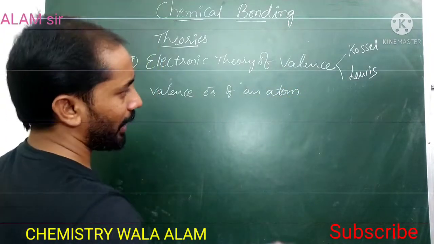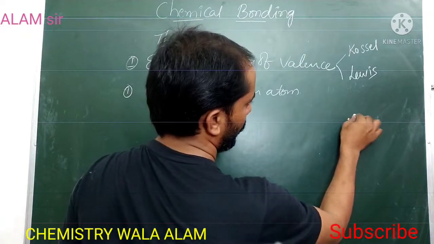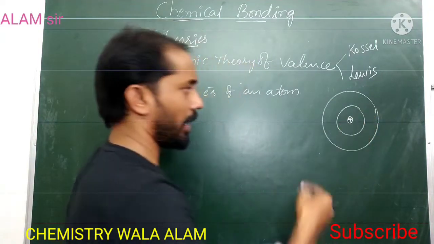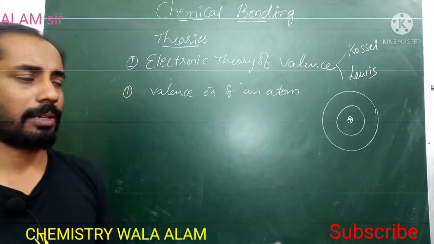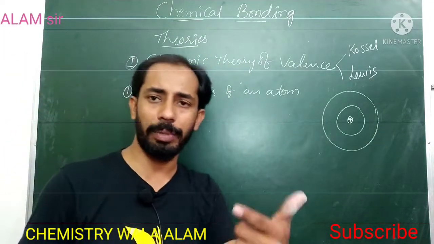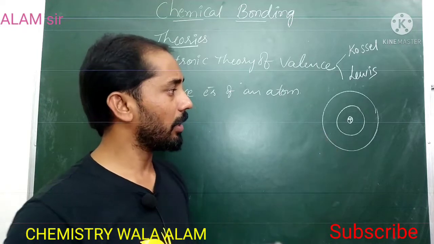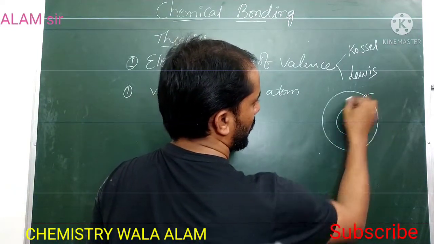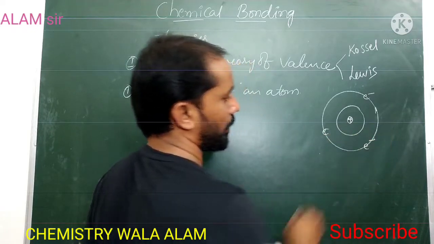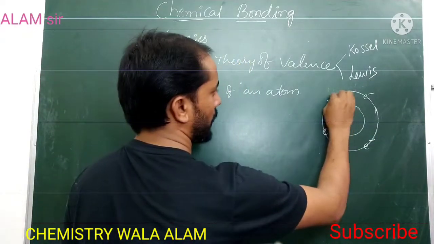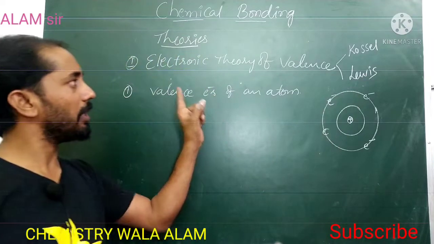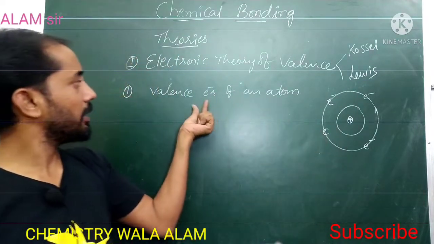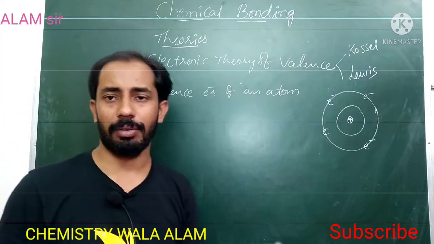If you take an atom, it contains a number of shells, and in those shells a number of electrons are present, depending on the atomic number. Suppose 2 or 3 electrons are present, or 4 electrons. According to the electronic theory of valence, it considers only valence electrons.